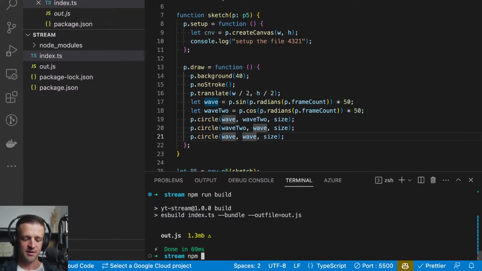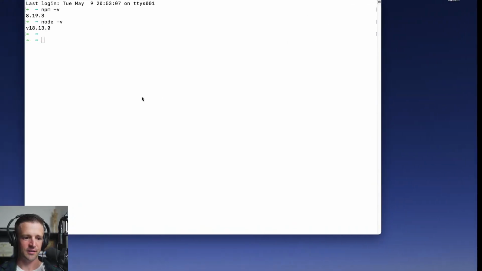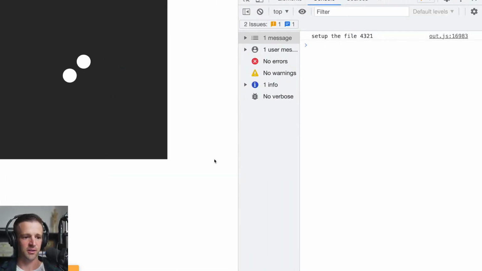So what I can say again now is npm run build, and we get our out.js rebuilt. And let's see what this extra circle does to our code. I refresh, and now we get 3 circles oscillating around. So there you have it.